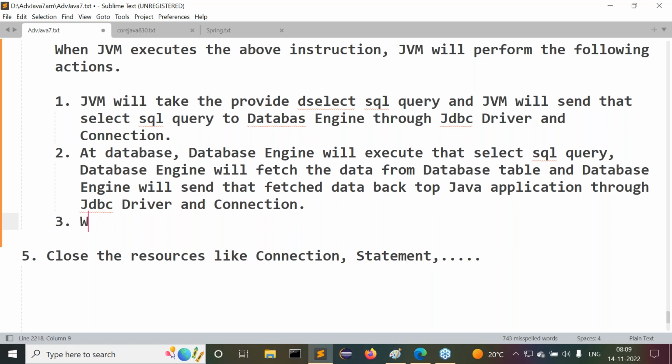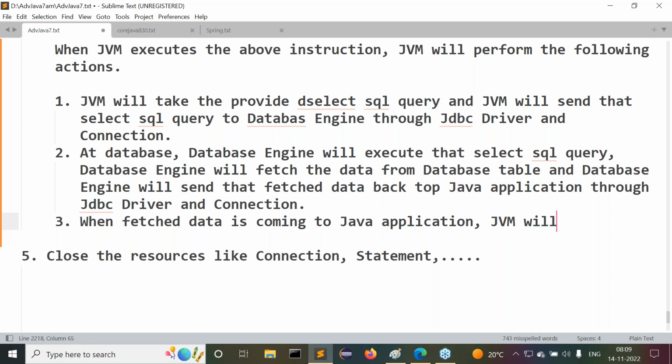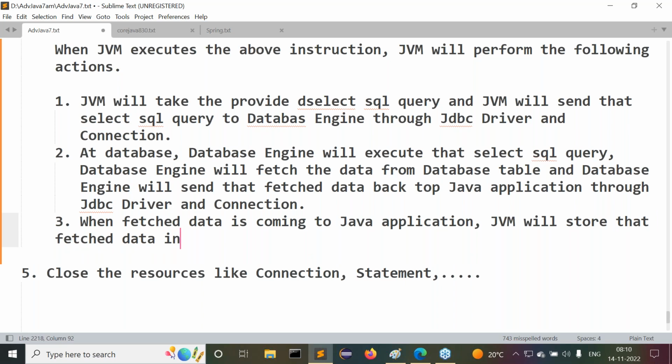When fetched data is coming to the Java application, the JVM will store that fetched data in the form of an object, called a ResultSet object.